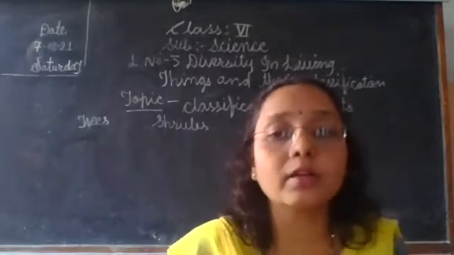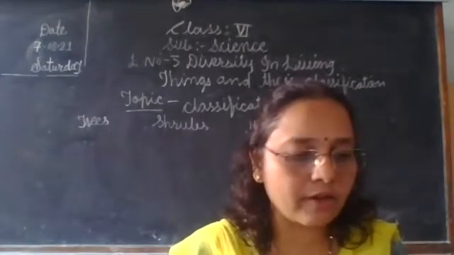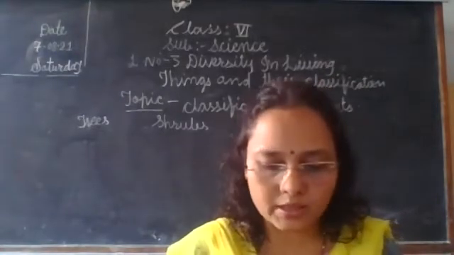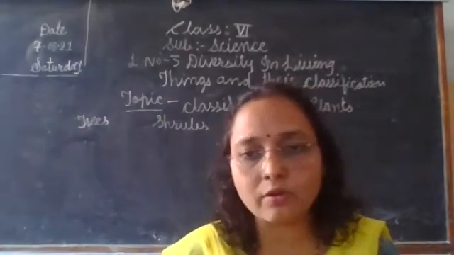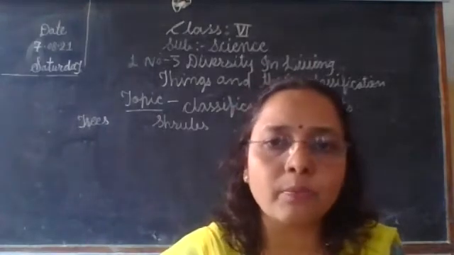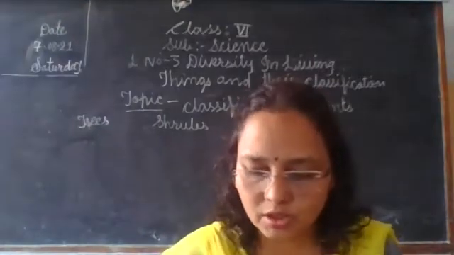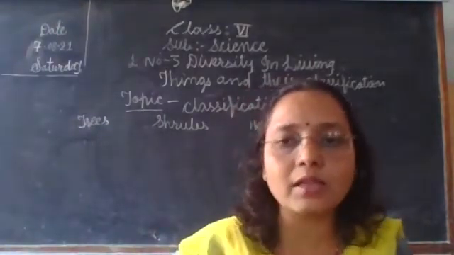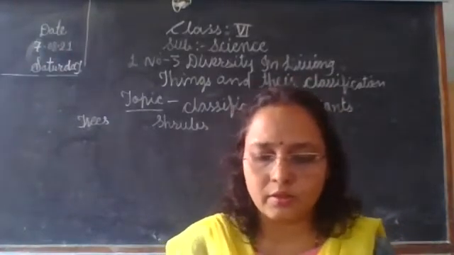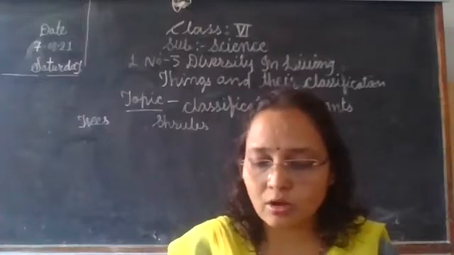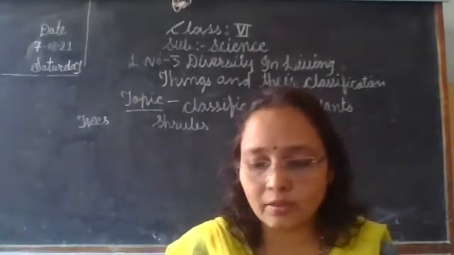Let's learn diversity in living things and their classification. In our last period, we learned diversity in plants. Also, we learned the structure of a plant and the various parts of a plant. Today our topic is classification of plants. Why is there a need for classification? Lakhs of plants have been collected.